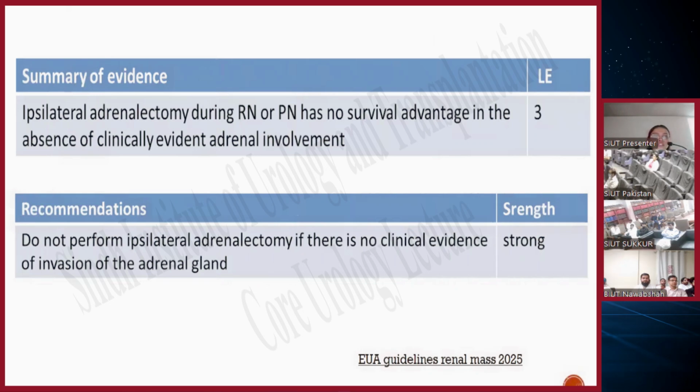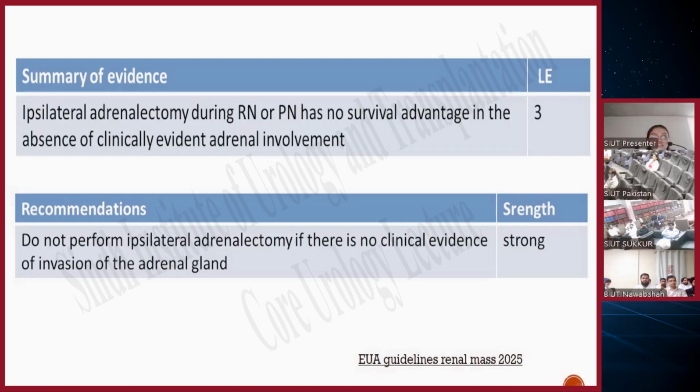The summary of evidence says that ipsilateral adrenalectomy during radical nephrectomy or partial nephrectomy has no survival advantage in the absence of clinically evident adrenal involvement. The level of evidence is 3. Do not perform ipsilateral adrenalectomy if there is no clinical evidence of invasion of the adrenal gland. It is a strong strength.